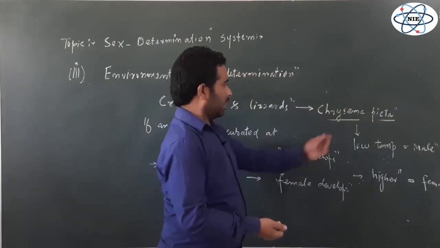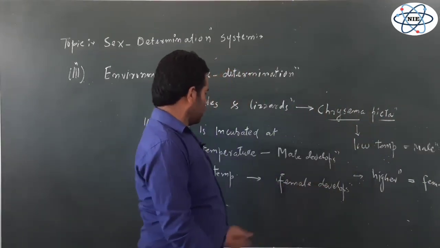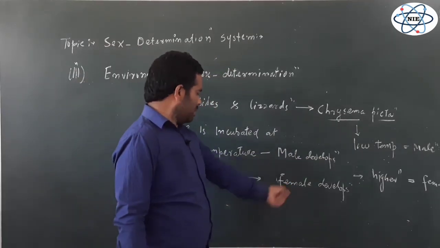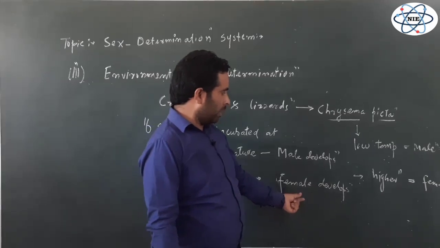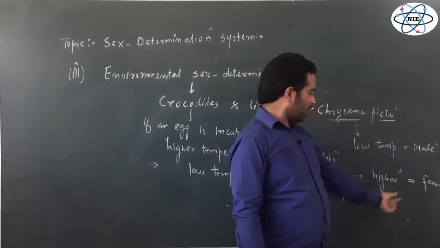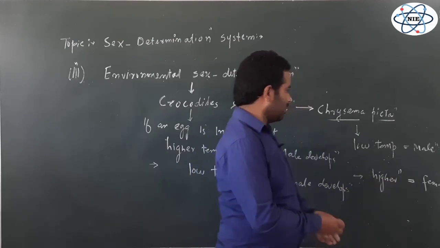So here we have the reverse of this. Here low temperature is responsible for the maleness and high temperature is responsible for the female characters.